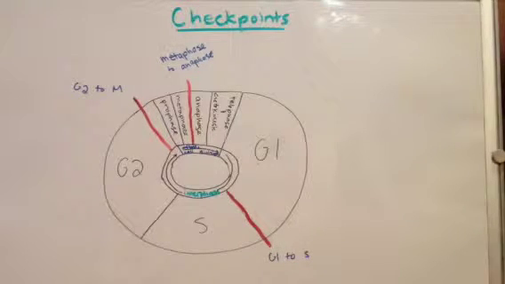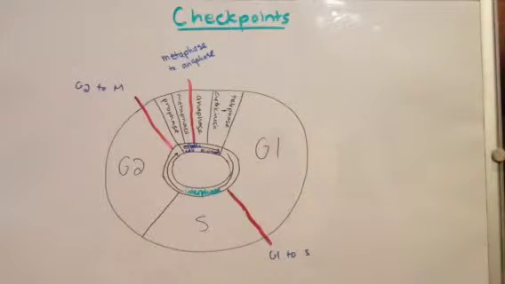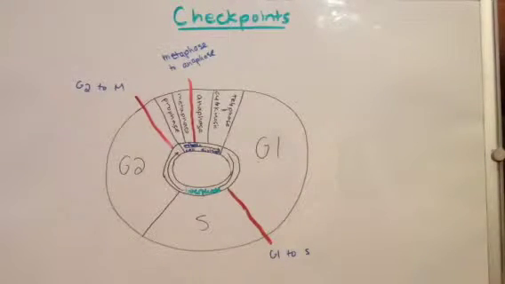One major checkpoint is the R checkpoint, which occurs between the G1 and S phase. If the cell passes this checkpoint, it usually finishes the entire cell cycle. And these checkpoints are controlled by the activity of CDK proteins, which are always present in the cell. And one major control protein in the cell is pRB.